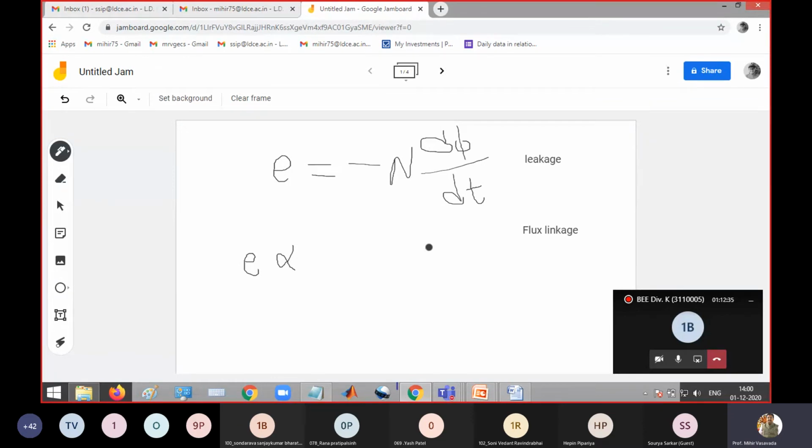No, because how much EMF is induced is proportional to the rate of change. Here N is the number of turns and phi is the flux. So 52 students have attended the lecture today, into the flux that I have delivered.